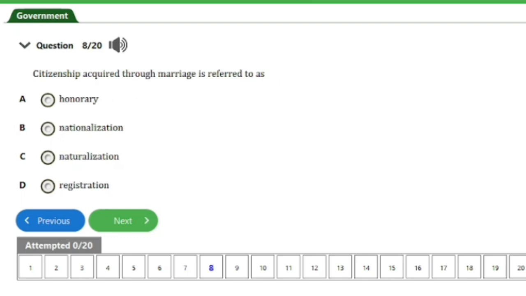Here's question number 8. It says, citizenship acquired through marriage is referred to as A, honorary, B, nationalization, C, naturalization, D, registration. So guys, the answer to this question is option D here, that's registration. So that's it for this question. Let's continue with the next question, guys.